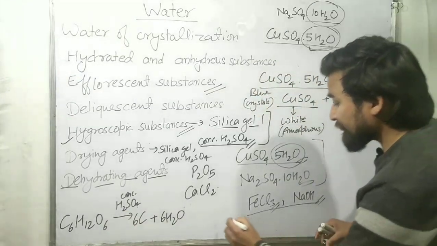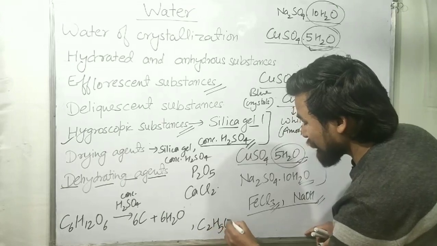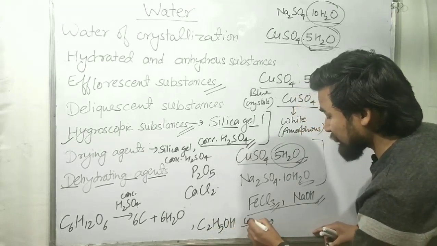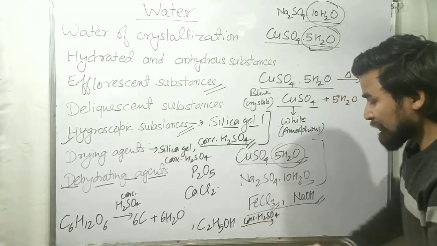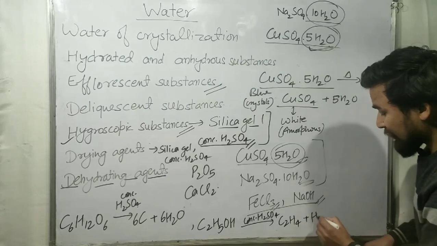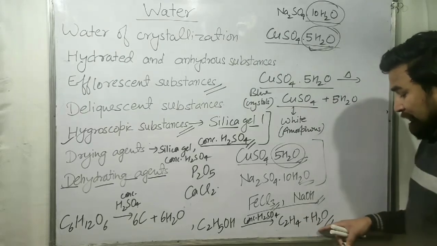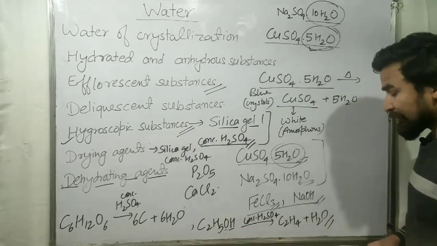Similarly, if we have a reaction like C2H5OH, if we use concentrated H2SO4, it will remove the water molecules and it will form C2H4 plus H2O. So again, the components of water, that is hydrogen and oxygen, are removed to give water.